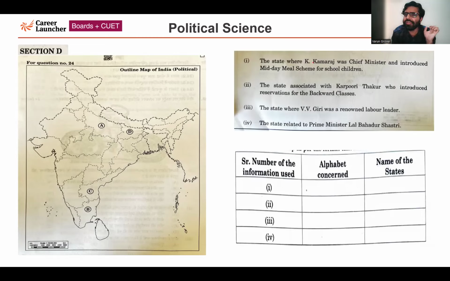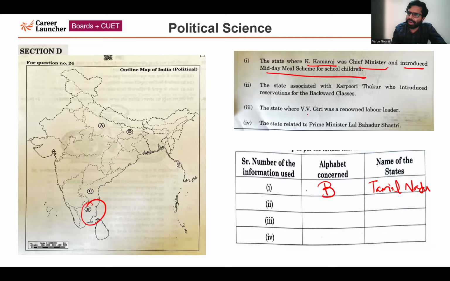First one, the state where K. Kamraj was chief minister and introduced midday meal scheme for school children. The famous member of the syndicate, the famous Congress senior leader K. Kamraj, was the chief minister of Tamil Nadu, present day Tamil Nadu. So the correct answer would be B, Tamil Nadu. Now, next one, the state associated with Karpuri Thakur, who introduced reservation for the backward classes. Karpuri Thakur ji, a very famous leader, was associated with Bihar. So the correct answer is option number D, Bihar.